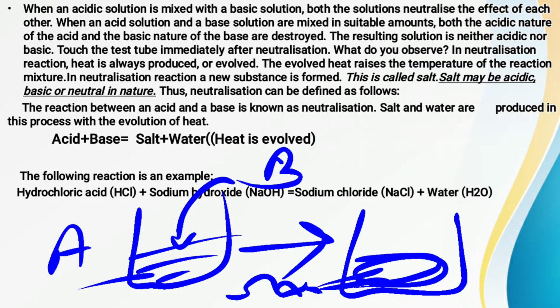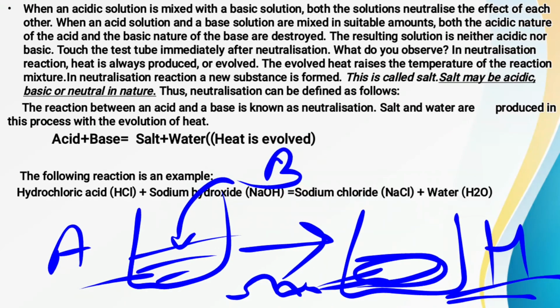Fine. So we will get a new type of substance. Whatever new substance we get after the neutralization of the acid and the base, that is called a salt. Fine. So what is salt? Salt is the product of neutralization of acidic and basic substances. Now whenever this salt is formed, some amount of heat is also evolved in it.